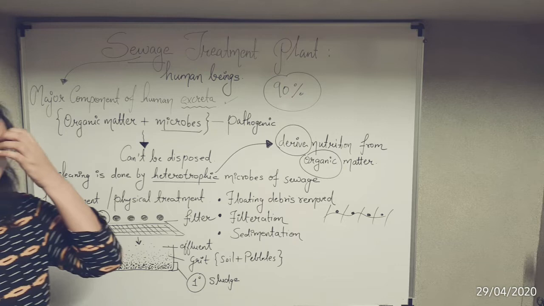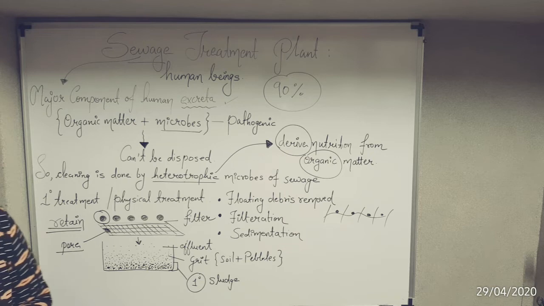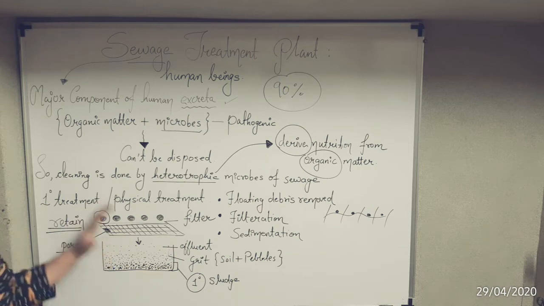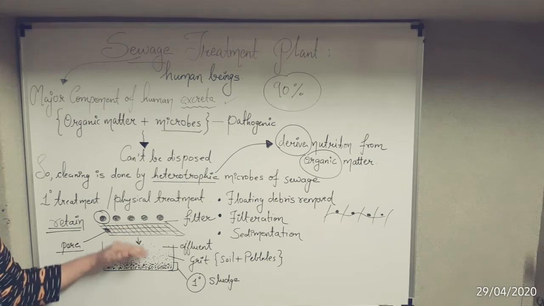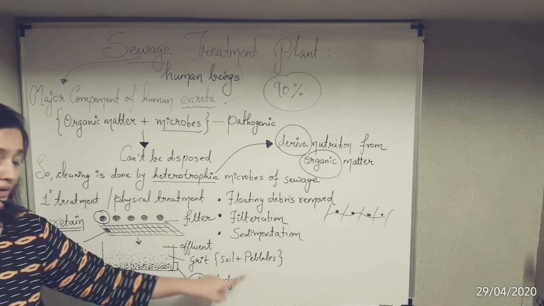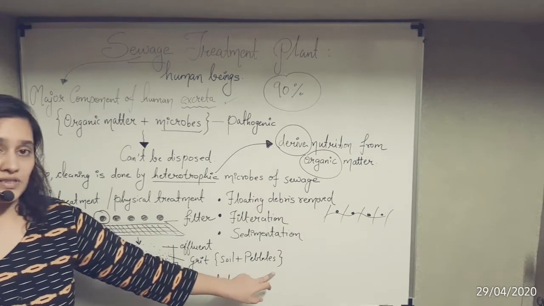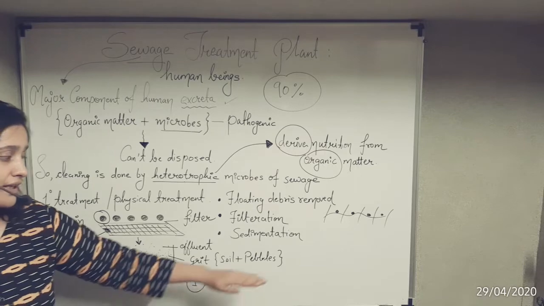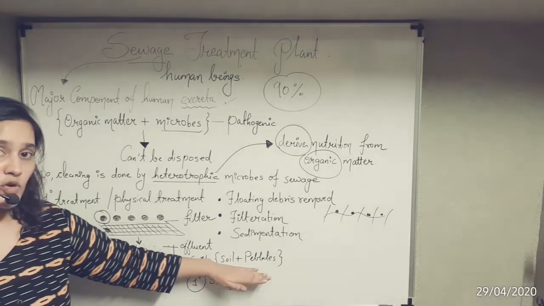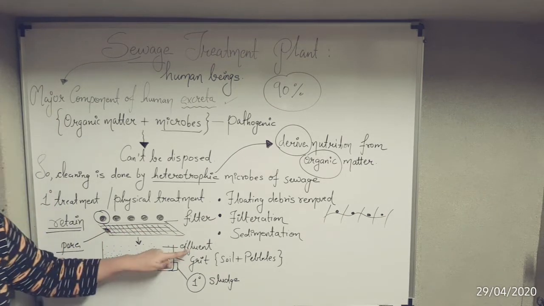अभी क्या बचा है? Still the particles are there. So we have to do the third step, the last step of primary treatment, that is known as sedimentation. How is sedimentation done? We put all the excreta in one particular vessel, where after filtration, whatever you get will be divided into three parts. The lowest part is our primary sludge. In between, it is known as grit और soil plus pebbles. जो sludge से थोड़े कम वजनदार है तो वो बीच में रहेंगे. उसके ऊपर which is very light in weight, it is known as effluent.